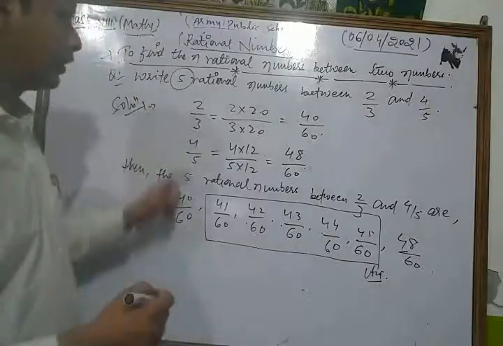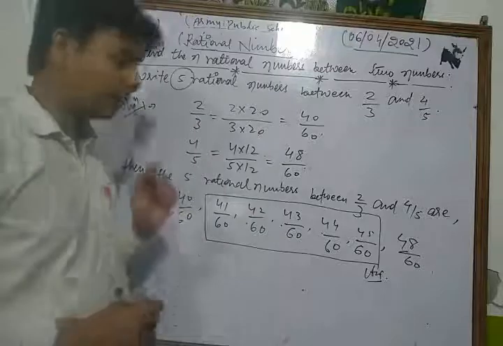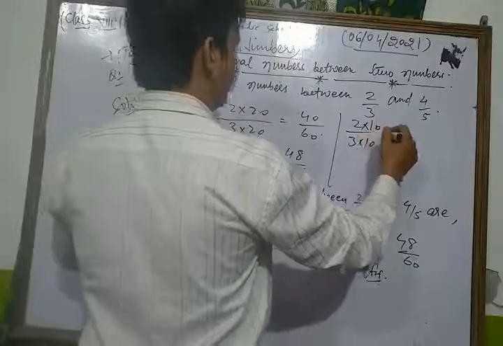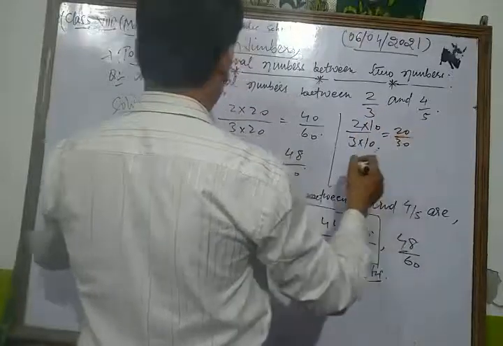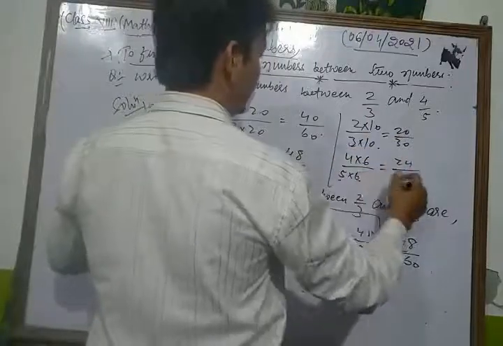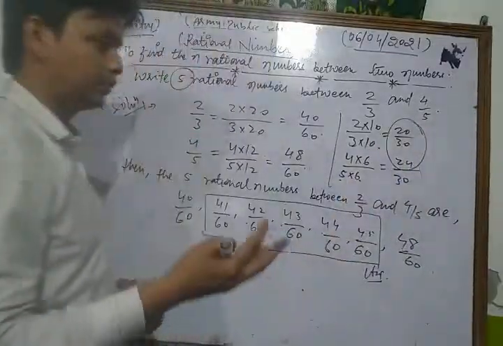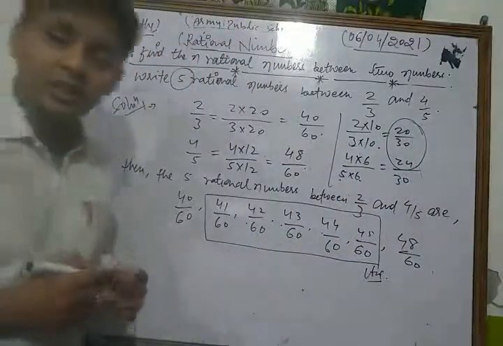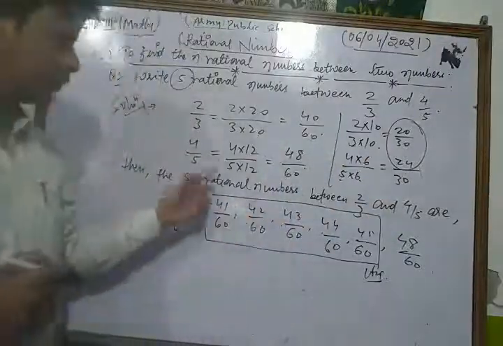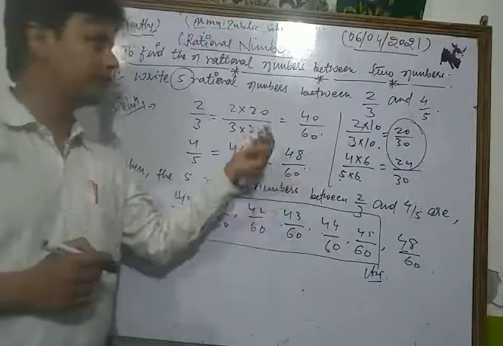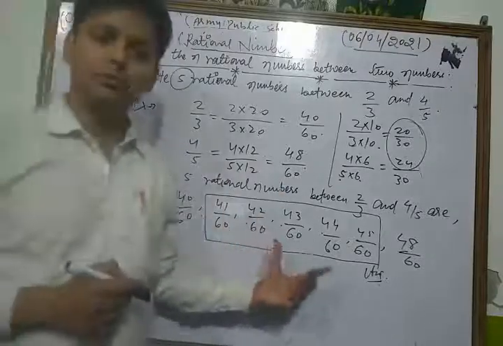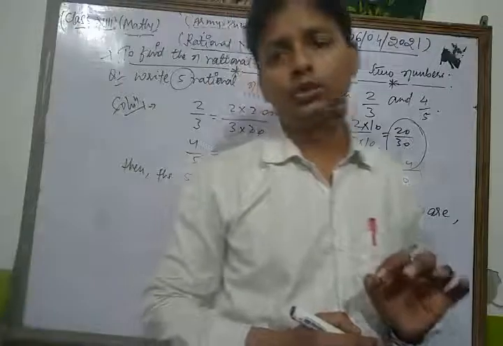Okay, if we convert the denominator to 30, let's see what we get. 2/3 we multiply by 10, so we get 20 upon 30, and 4/5 we multiply by 6, so we get 24 upon 30. Between them we only have 21, 22, 23, only 3 rational numbers. So we convert the denominator to 60, multiplying both the numerator and denominator by 20, and in this way we get 5 rational numbers between them. Okay, so this is the process to solve this type of question.